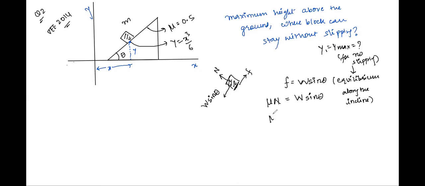Now what about N? This N will actually be equal to mg cos theta, or W cos theta. Since we have written W here, I'll write it in the form of W only. See here everyone, we'll have two expressions. One will be N is equal to W cos theta. This is talking about the equilibrium perpendicular to the plane.